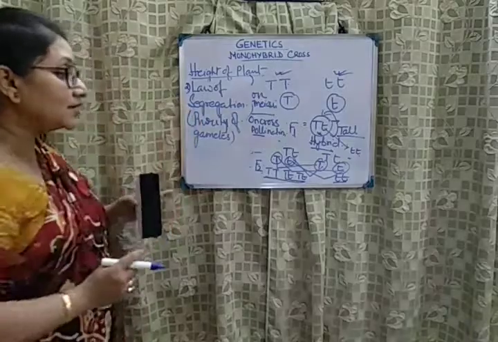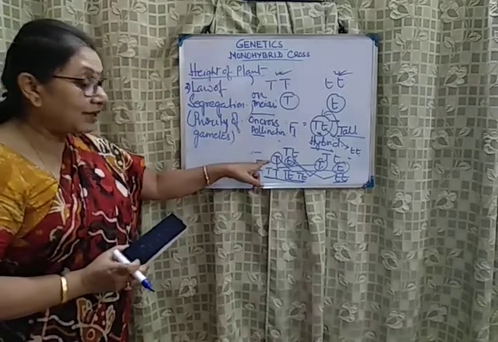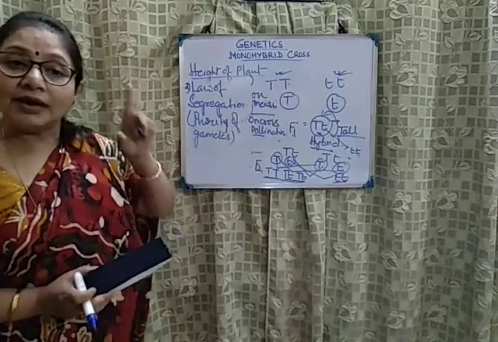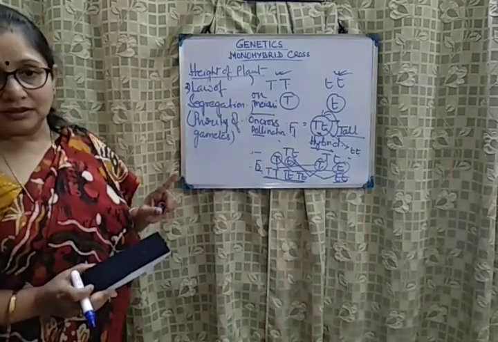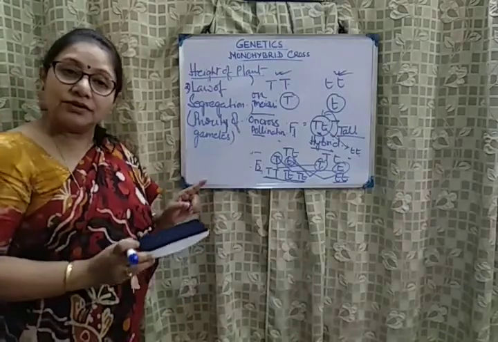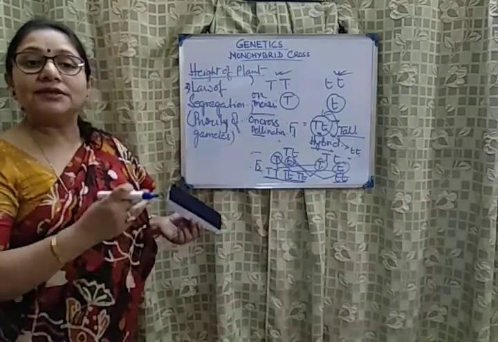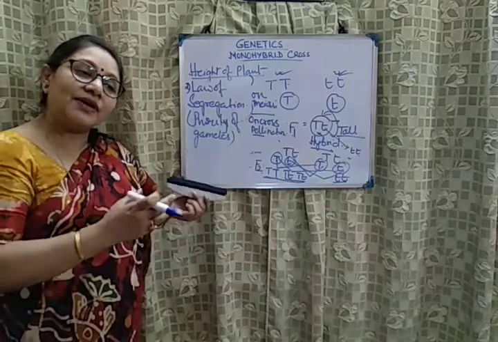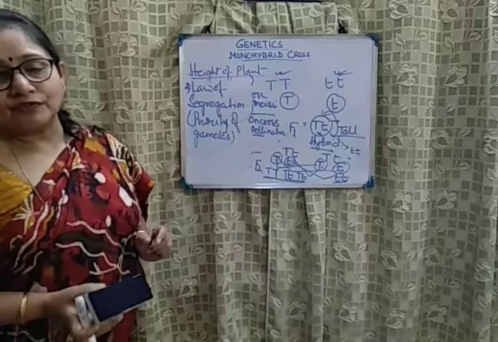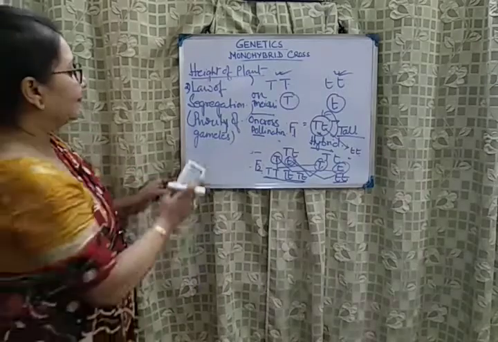Why is it also called the purity of gametes? Because the gamete is pure for a particular character. It is having one particular trait. And only when they combine at random during fertilization, the resulting zygote formed will be having a combination of these alleles.